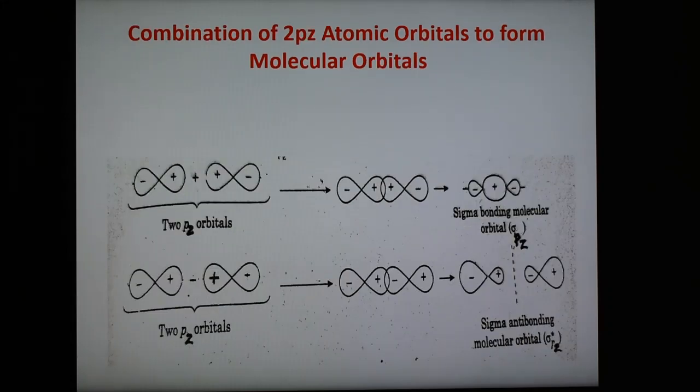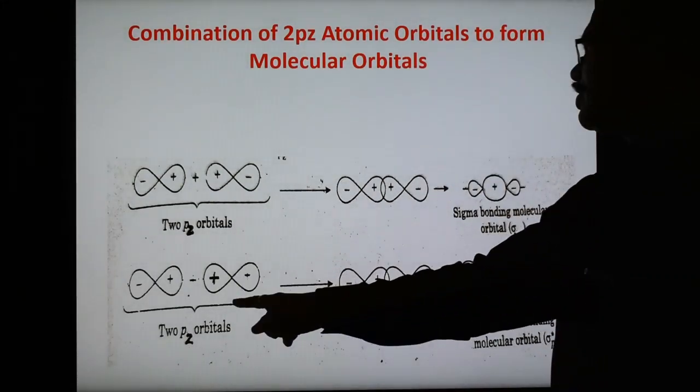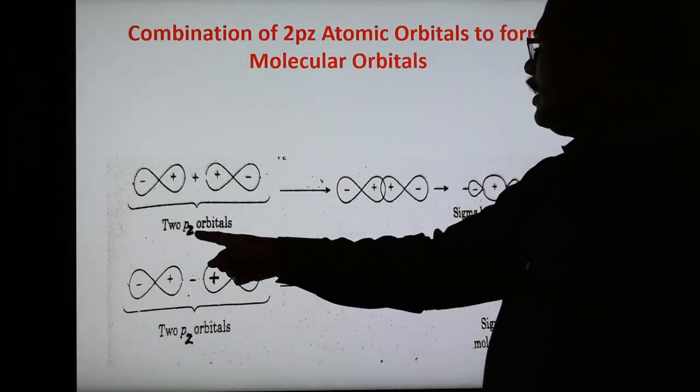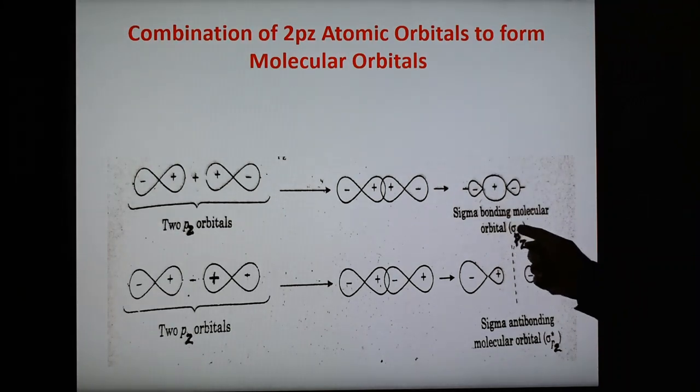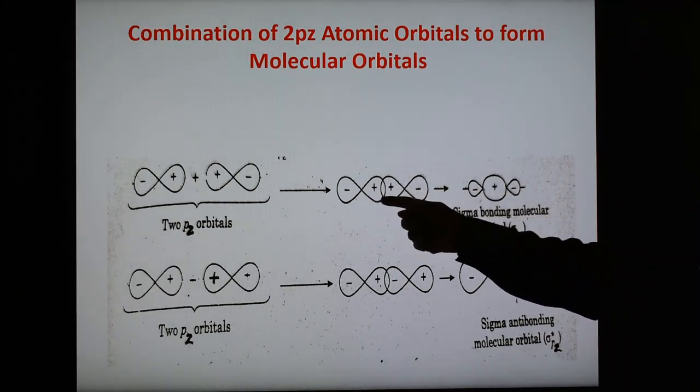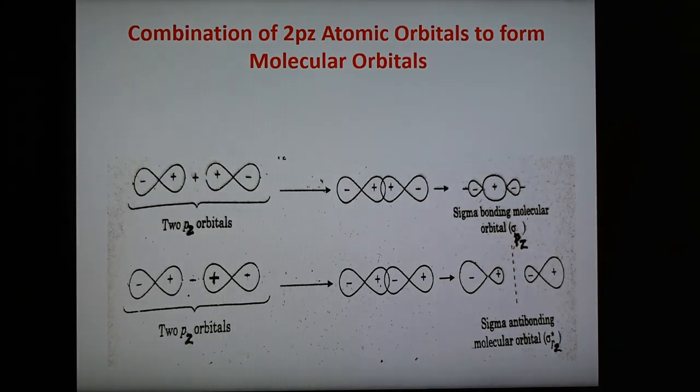Next is the combination of 2p orbital. In case of 2p, x, y, z, p orbitals are of 3 types, and now here we show the combination of 2pz atomic orbital to form the molecular orbital. Again we know the concept: addition gives the bonding and subtraction gives the antibonding. So here is shown 2pz orbital, they overlap directly and there is a formation of sigma bond, direct overlapping. See here, orbital overlap. So plus plus can combine, and these are the lobes. And sigma bonding molecular orbital is shown as sigma 2pz.